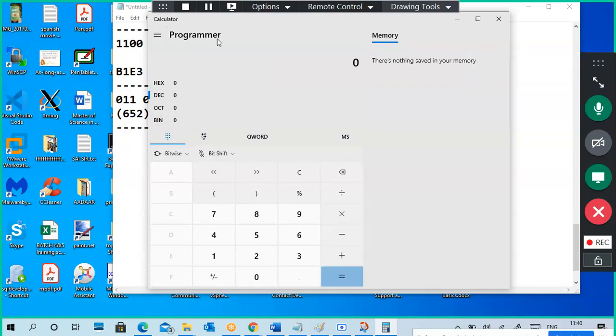Select the programmer mode, then you can do it. But by hand, you should understand also. Like you can see, I put in decimal 134. It's showing 86 in hexa, 206 in octal, and the binary equivalent also.